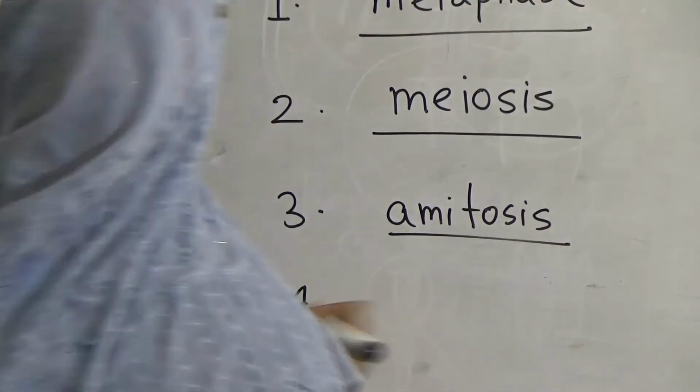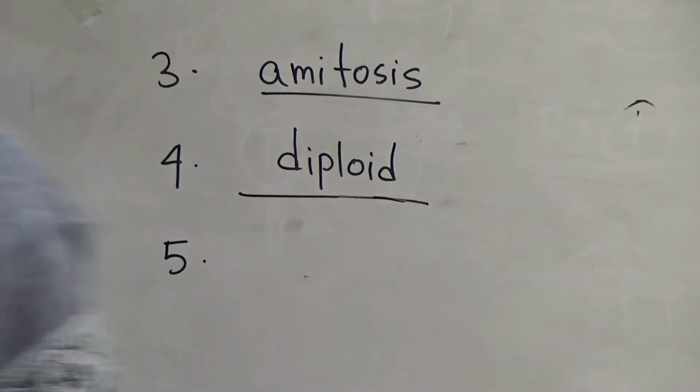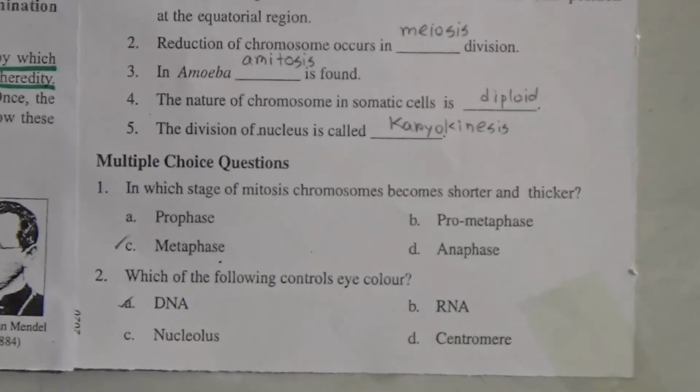Number 4, the nature of chromosome in somatic cell. In somatic cells the nature of chromosome is diploid. Number 5, division of nucleus is called dash, is called what? Karyokinesis.